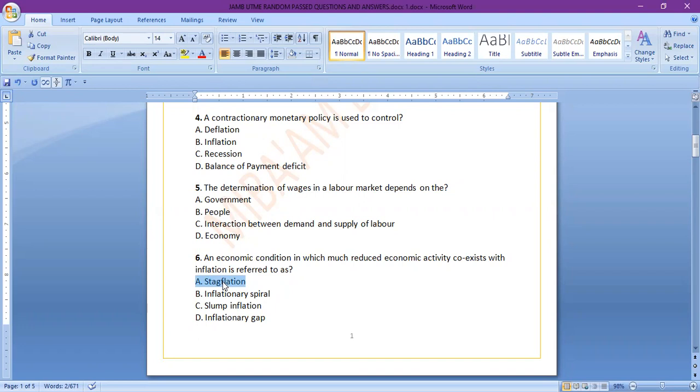It's against economic reasoning, because ordinarily inflation is supposed to move in an inverse direction with unemployment. But in this case, reduced economic activity occurs as a result of unemployment, and then at the same time, inflation also exists. So that makes it a stagflation situation because they are moving in the same direction.